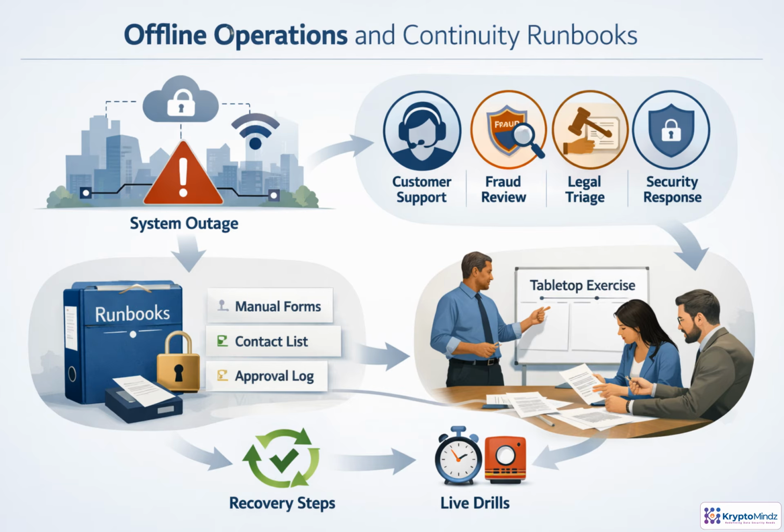Continuity also depends on work that can continue without the broken platform. Critical teams need offline runbooks for support, fraud review, legal triage, and security response. Those runbooks should include manual forms, approval logs, contact trees, decision criteria, and recovery synchronization steps. Most importantly, they must be accessible, secure, and tested. Tabletop exercises and live drills reveal whether people can actually use them under pressure.